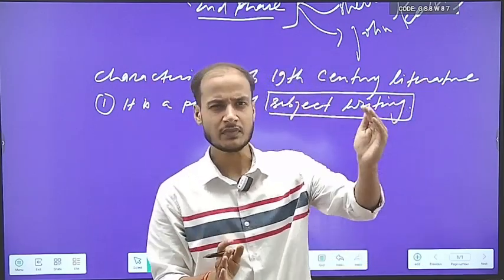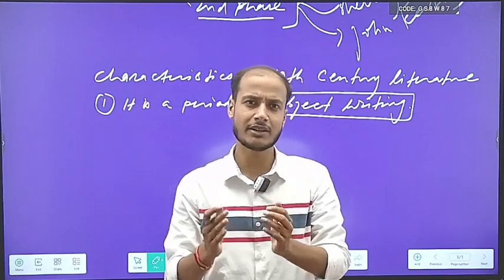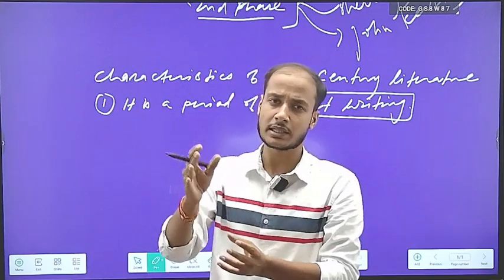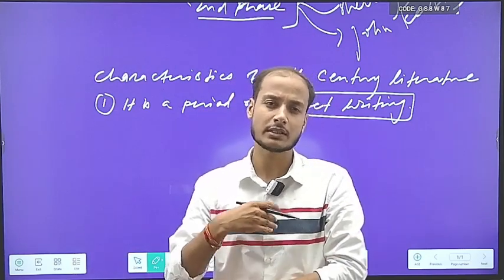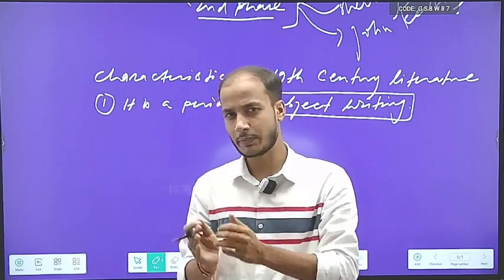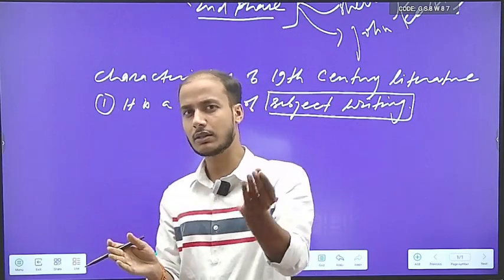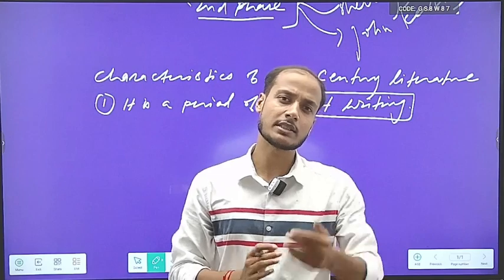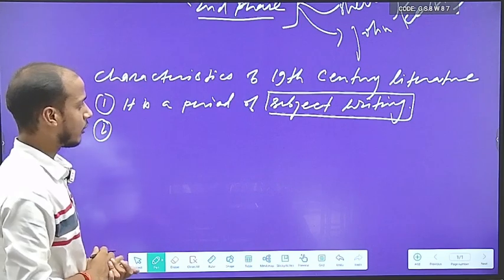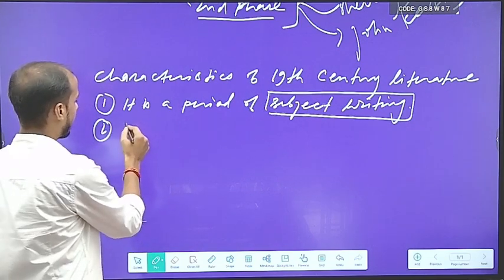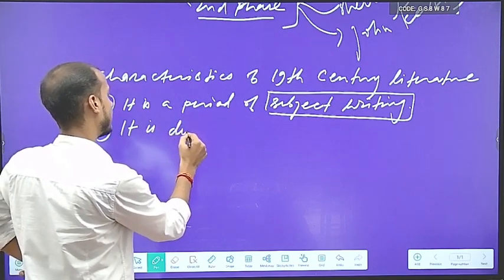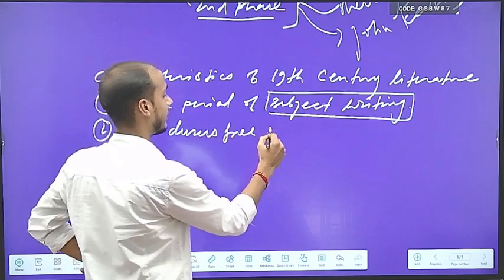It is not so. Because the earlier poets, the 18th century poets, were in a society where the kings were ruling, and they could not give expression without the permission of the kings. So basically, they lived in a kingdom where the rule of writing was given and prevalent by the kings. The second point that we can make over here is that it is a duress-free period. Very important.